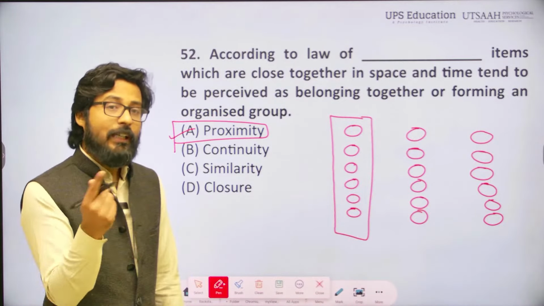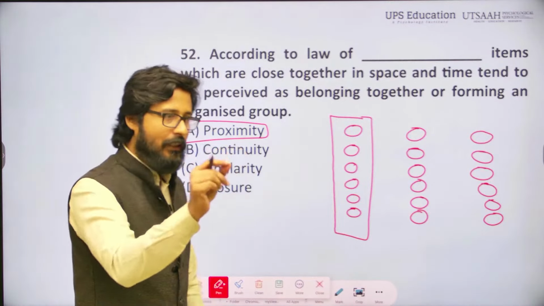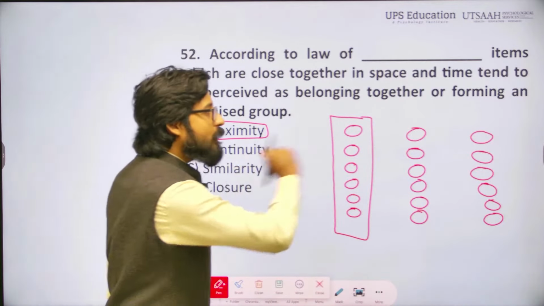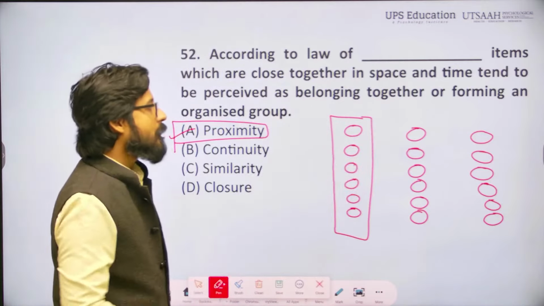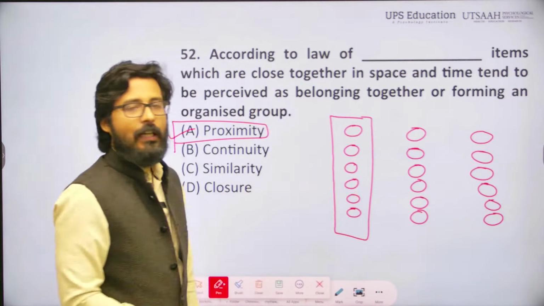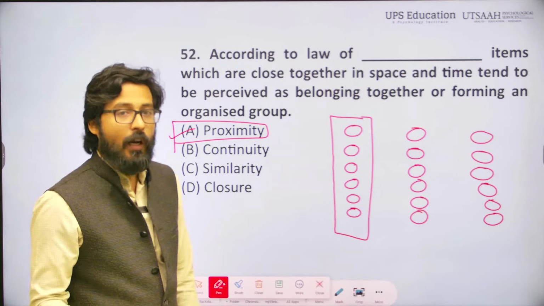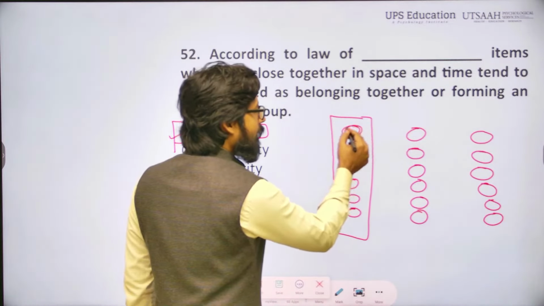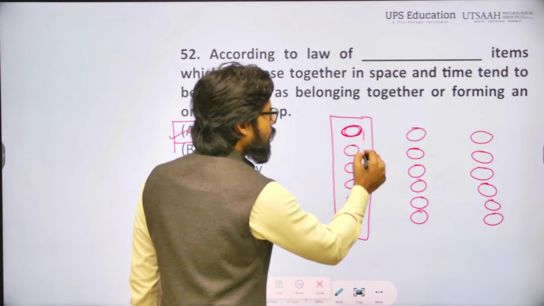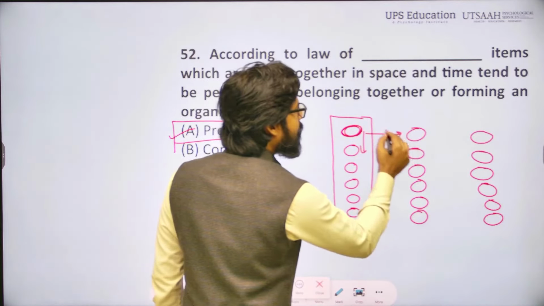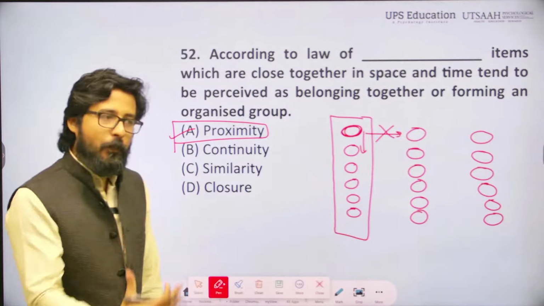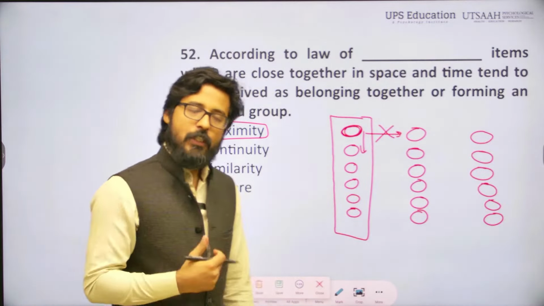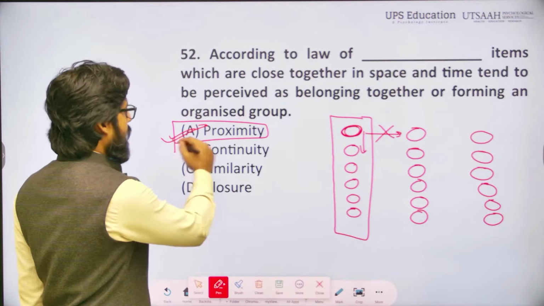And why did this happen? Because what I drew here was a horizontal line, right? I drew horizontal lines, but after a certain period of time you are observing them as vertical. And why did this happen here? Just because of proximity. This particular circle is closer to this circle in comparison to this. So, we are grouping those objects together that are closer to each other. That is why proximity will be the right answer.